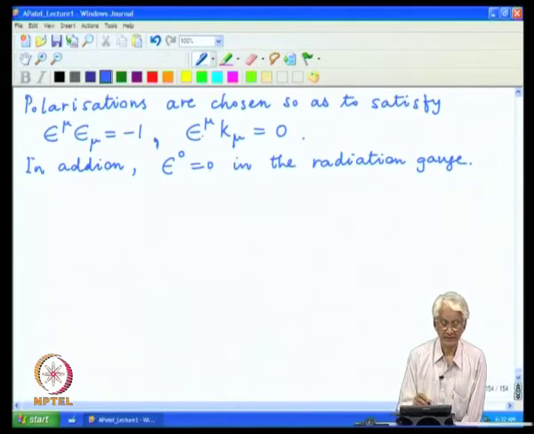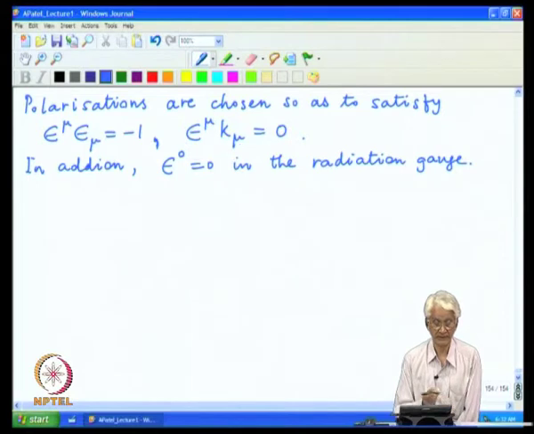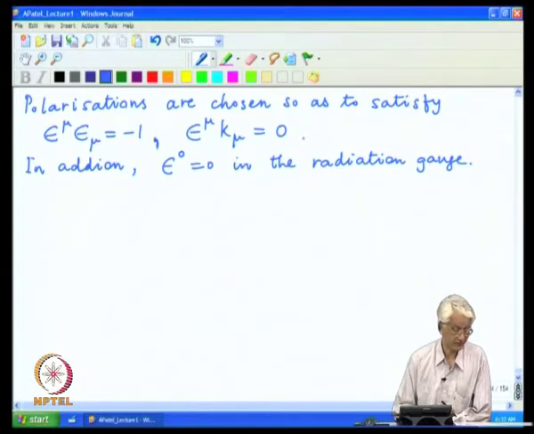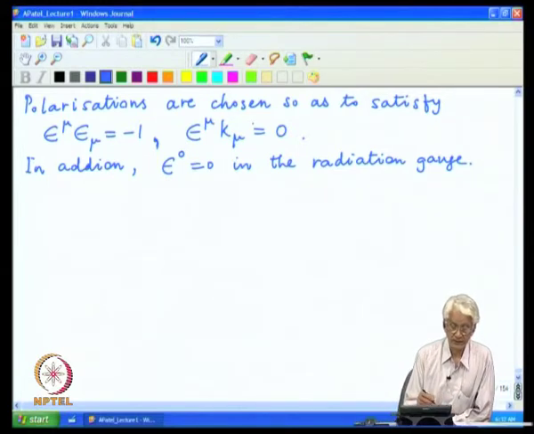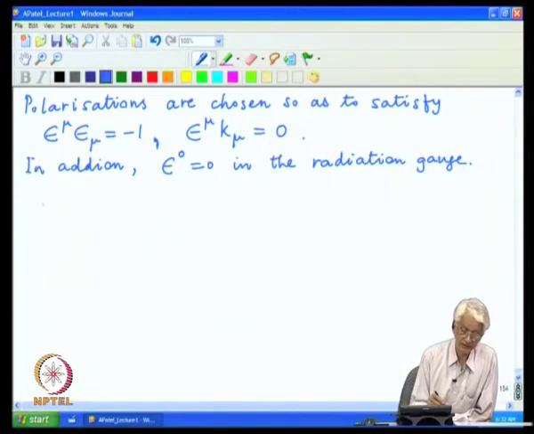Then epsilon mu k mu equal to 0 means that the polarization is orthogonal to the direction of propagation of the photon, and that leaves only 2 transverse directions as the physical degrees of freedom. But sometimes one keeps all this arbitrariness of epsilon present in the calculations.